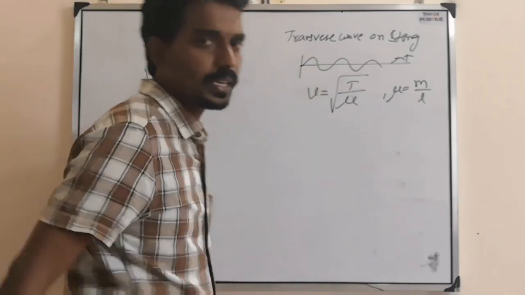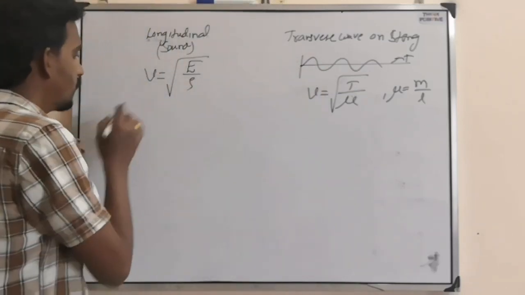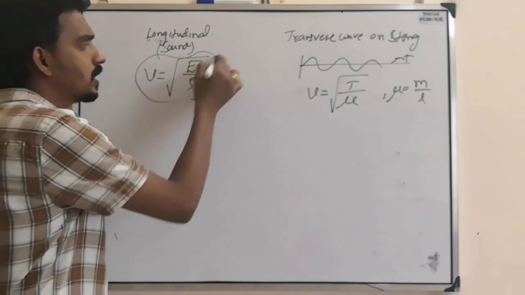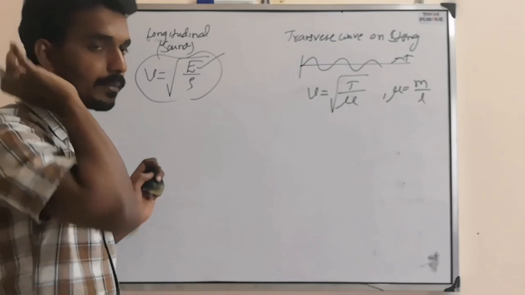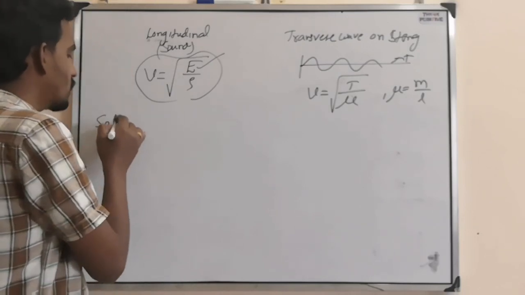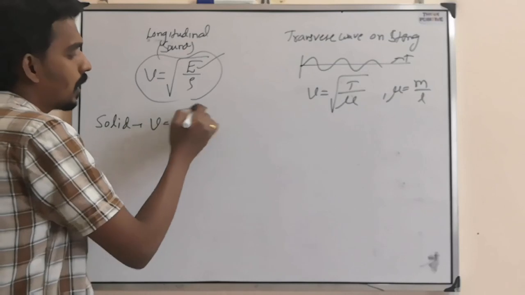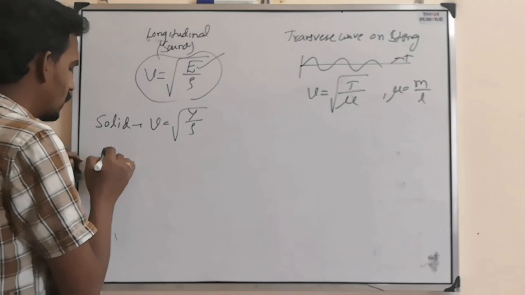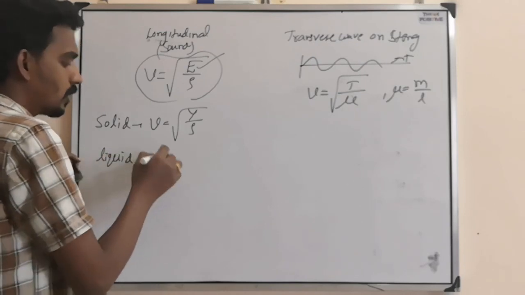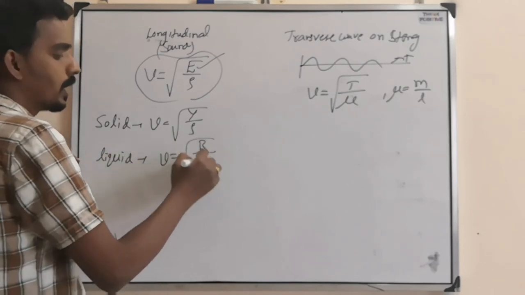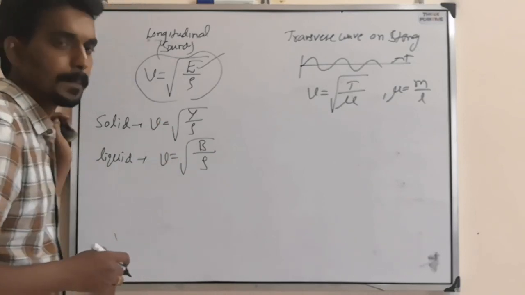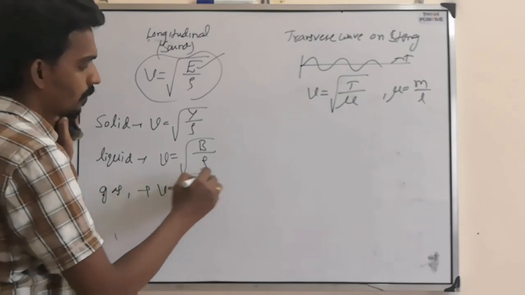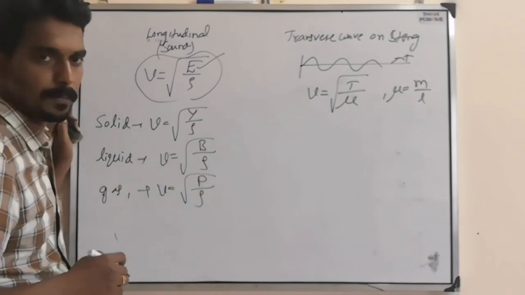Mostly they will not give just this formula, they will specify the medium. If the medium is solid, the formula becomes under root Y by rho, Young's modulus. If the medium is liquid, the speed becomes under root B by rho, where B is the bulk modulus. If the medium is gas, the speed becomes under root P by rho, where P is pressure.